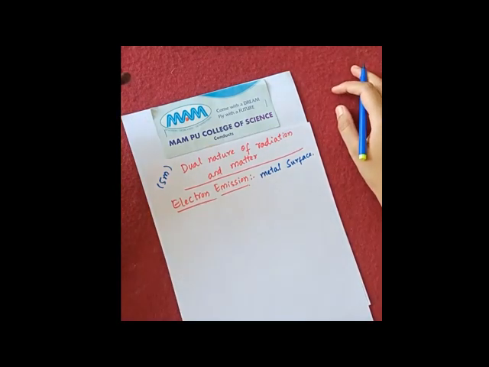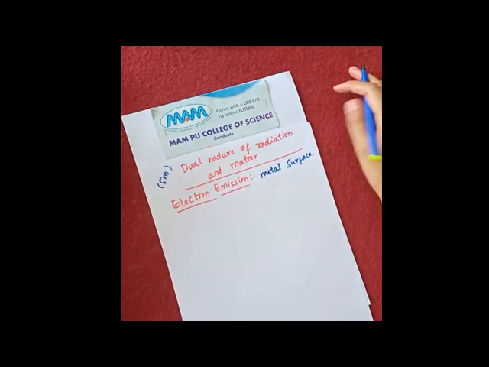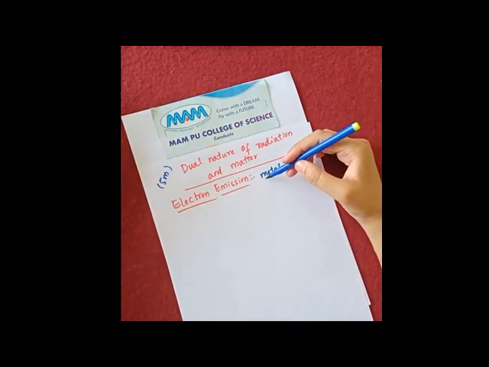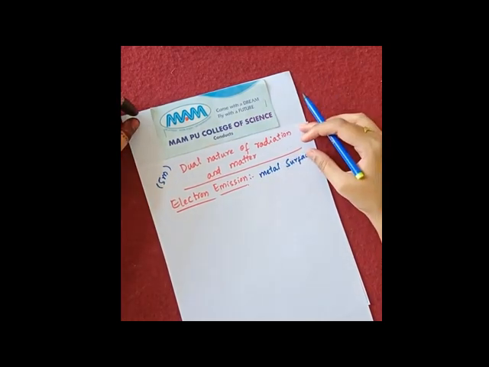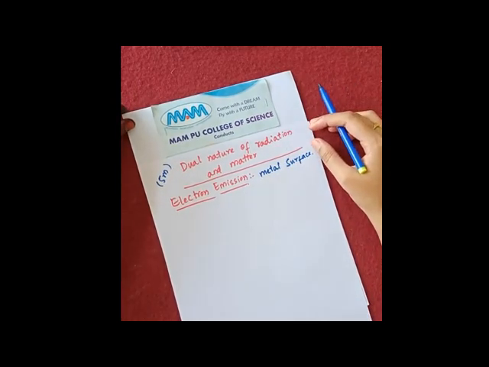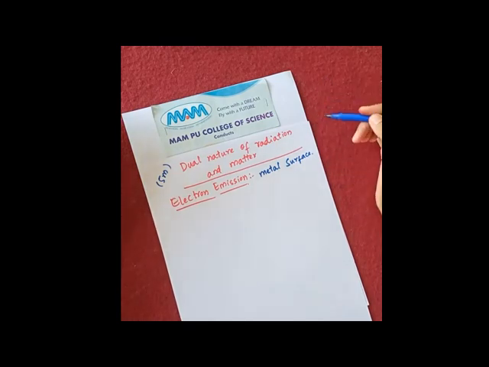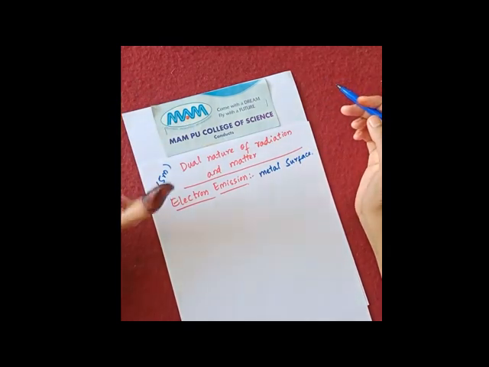So since the number of free electrons is more, hence we use a metal surface. As we all know, metals are conductors, so they have more free electrons, hence we are using a metal surface for the emission of the electron.